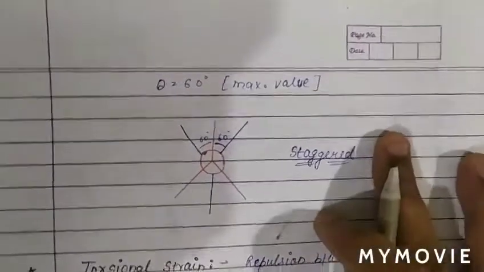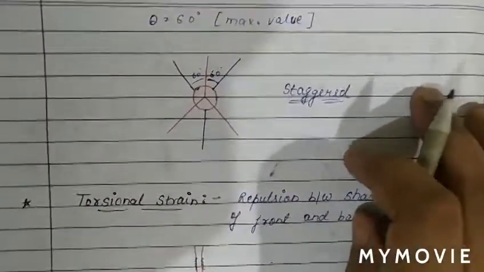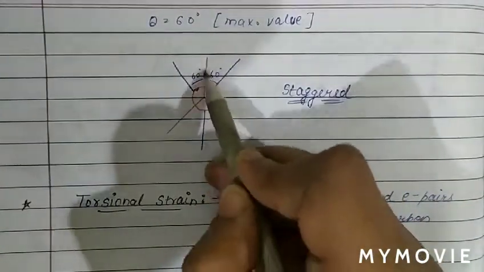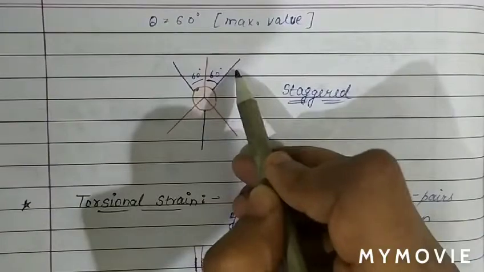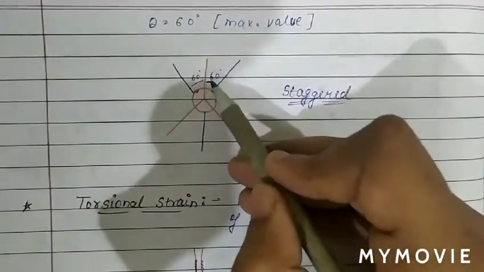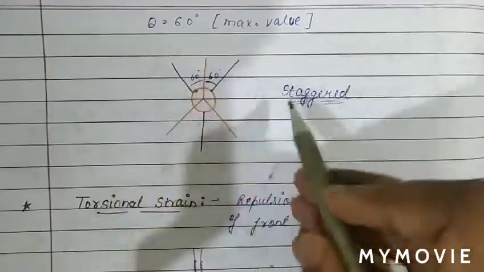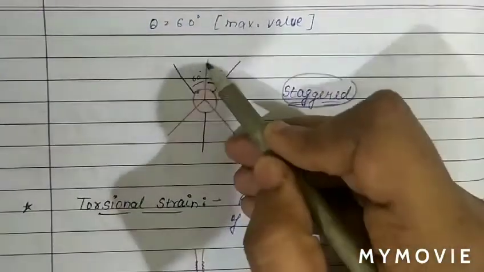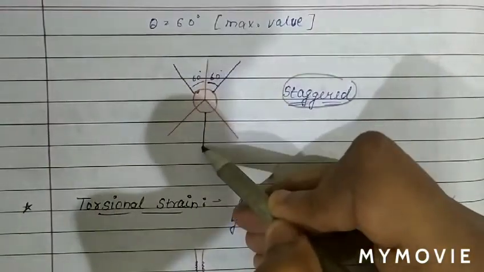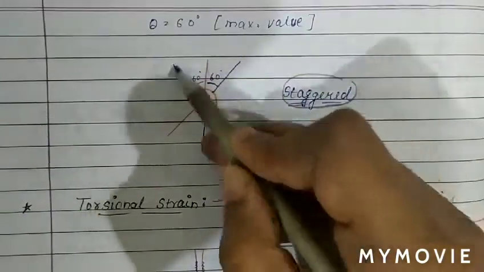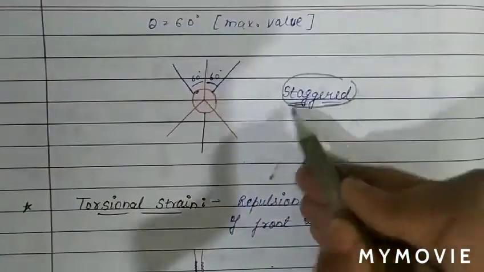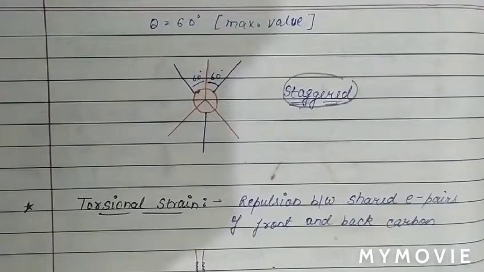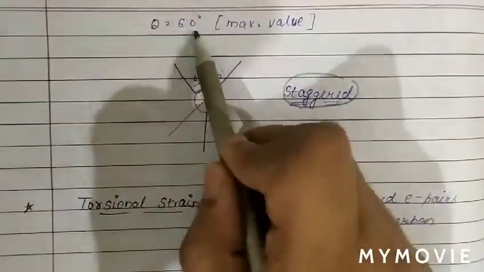Now see the other case, when theta is equal to 60 degrees. This is the projected bond of the front carbon and this is the projected bond of the rear carbon. When theta is 60, we can see this is the torsional angle. When theta is 60, we call it the staggered position, because the carbon hydrogen bonds are in anti position to each other. So when the torsional angle is 60 degrees, it is the staggered position.